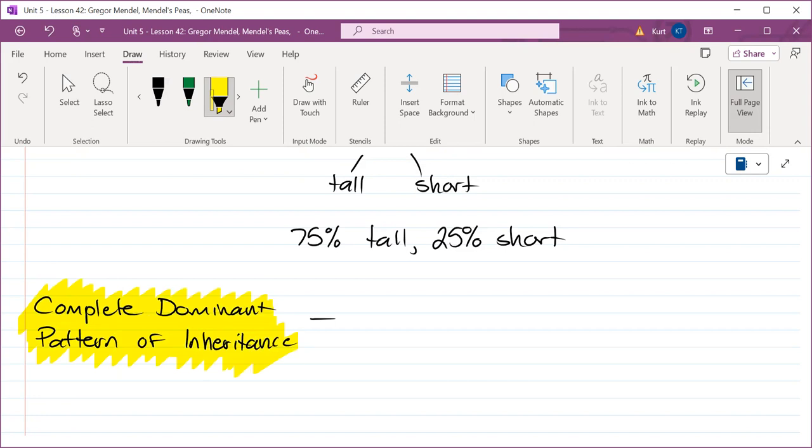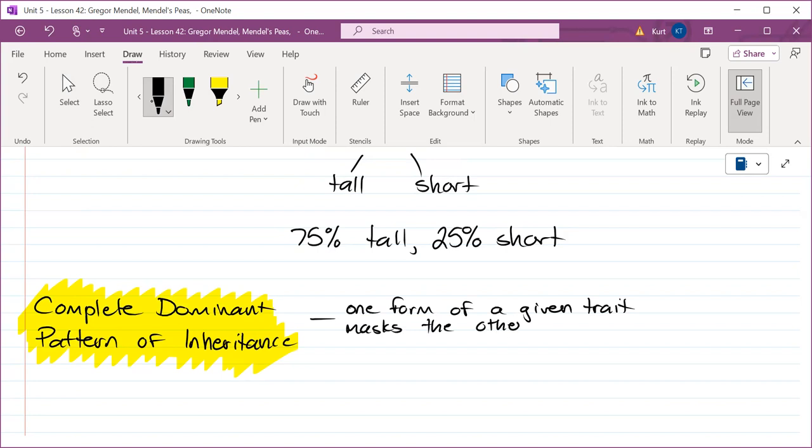You may have heard of incomplete dominance, which we will get to later. A lot of kids remember that, but they don't remember this. When you have one trait completely masking another trait, that is known as complete dominance. In pea plants, height is a complete dominant trait. Tall completely overwhelmed short. So one form of a given trait masks the other form. That other form is considered recessive.